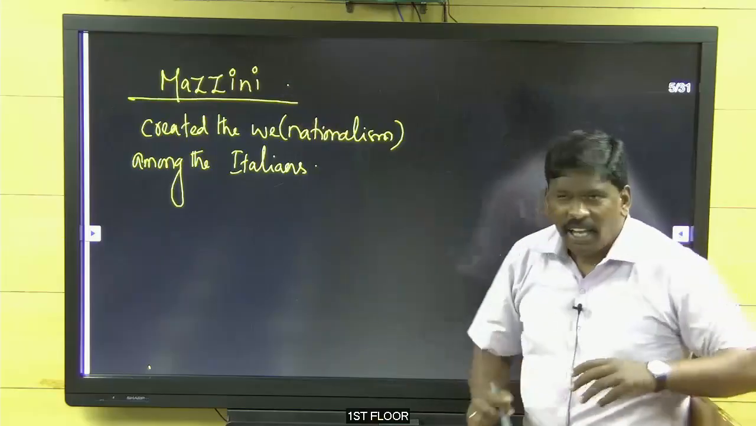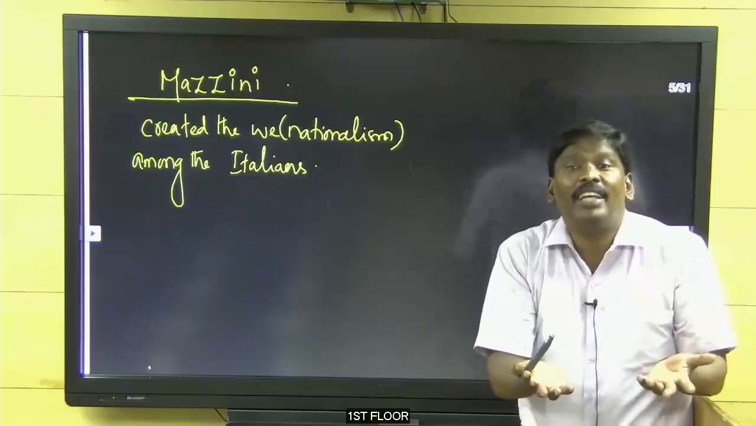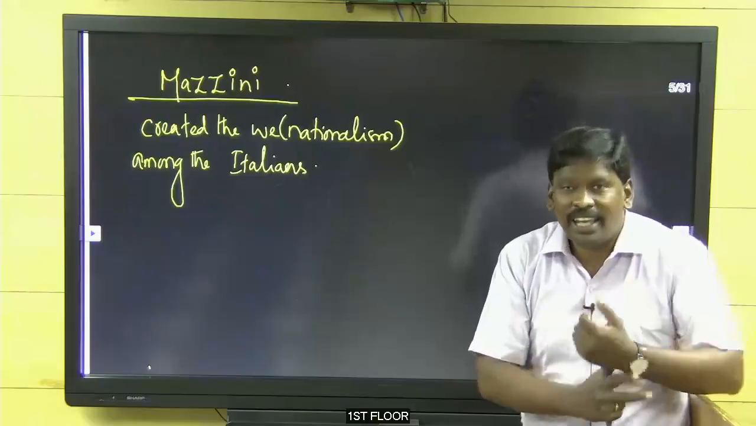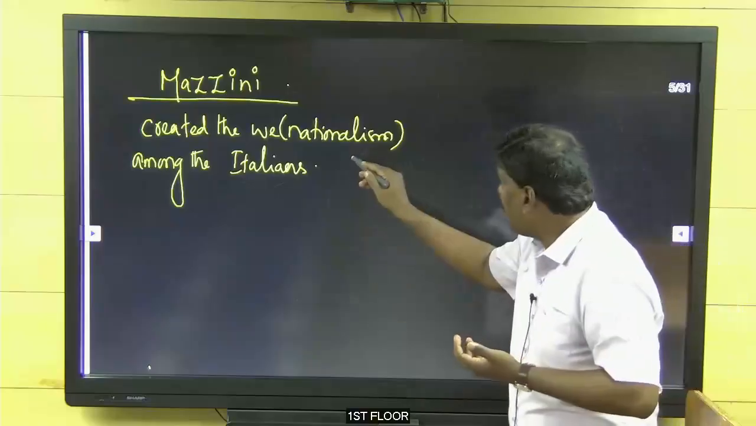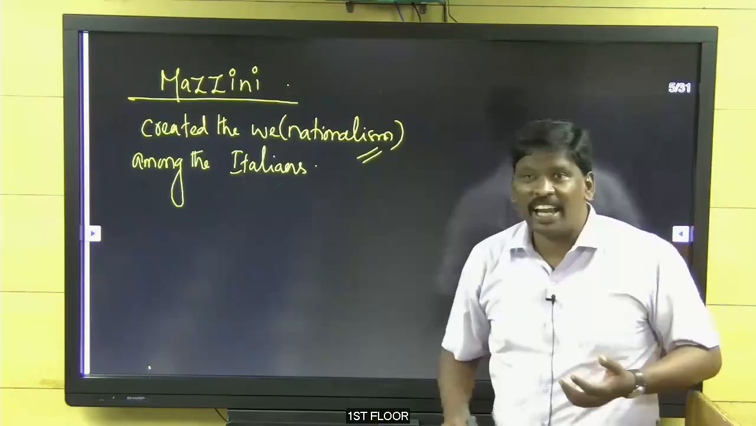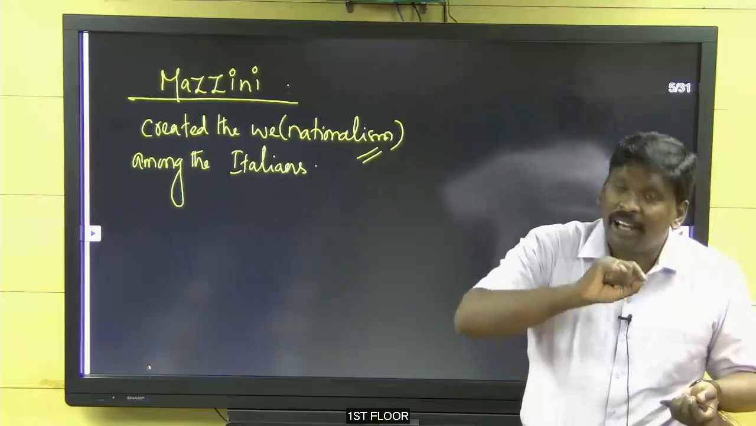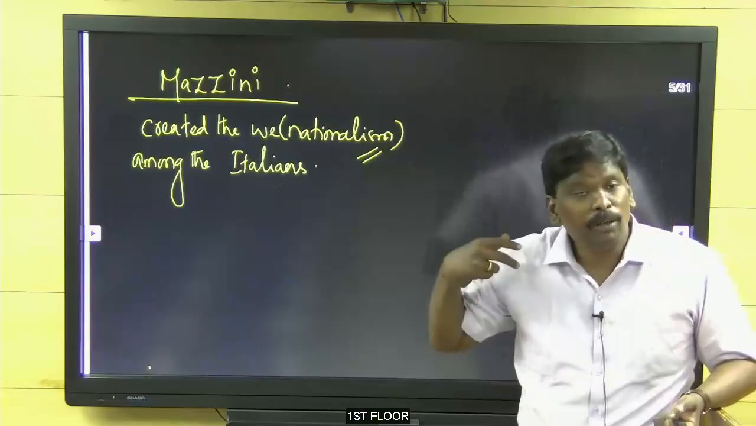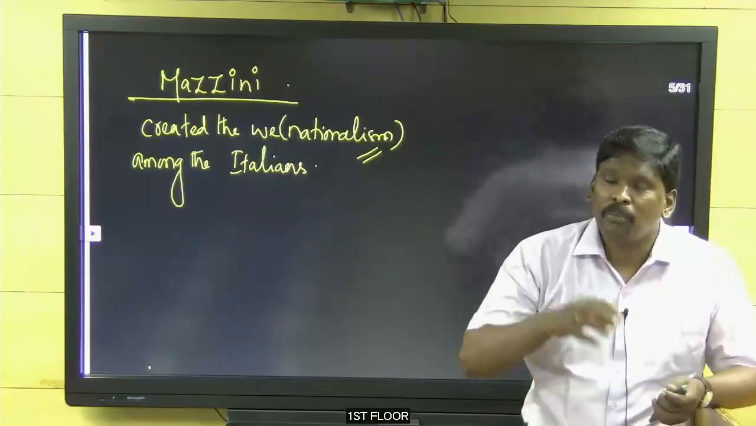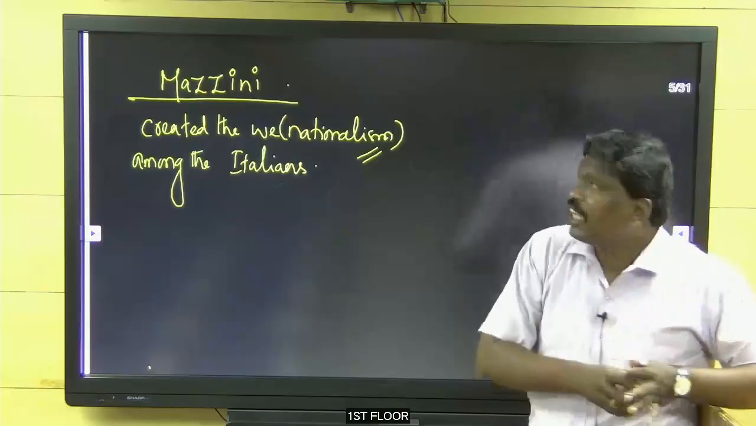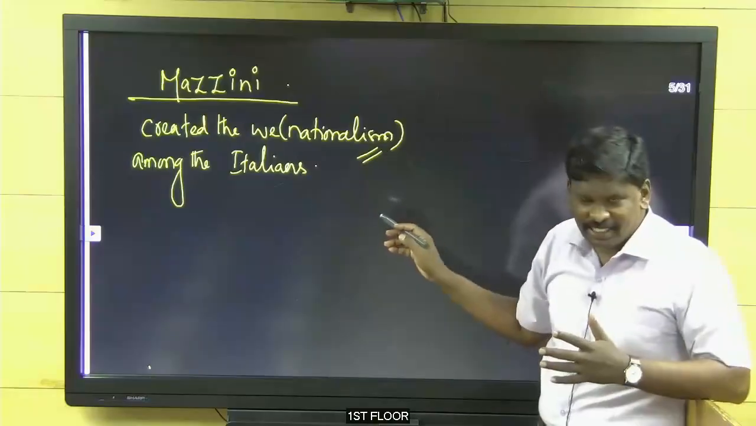Here, Mazzini, the first person, educated the Italians. He educated, okay. So what did he educate? He educated nationalism among the Italians. How? Through pamphlets, through magazines, by writing articles, speaking to the people in public places like markets, and then by organizing public meetings, he created the nationalist feeling among the Italians.